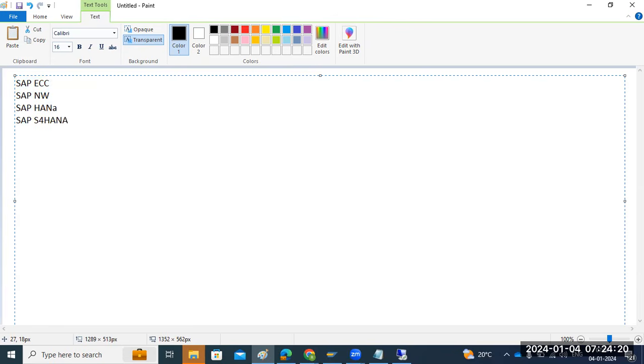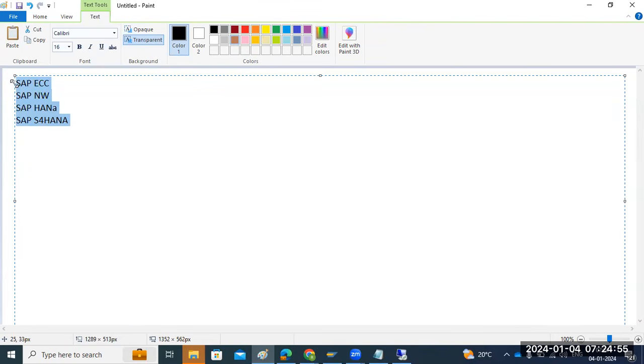We will also discuss basis administration on S4 HANA. It's the same. As I mentioned, our basis topics are the same everywhere, in each and every product, either ECC or BW or HANA. A few activities may be different, but almost it's the same. We are responsible for starting and stopping the systems, installations, then support level work, migrations, upgrades, all kinds of work as a basis consultant here.